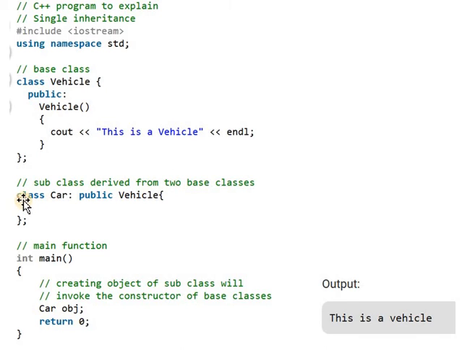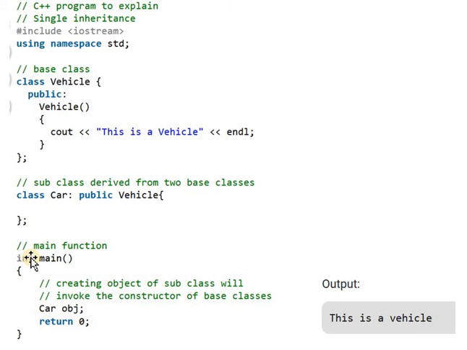How to define a subclass? First we use the class keyword. After that we give the subclass name. Then we are using a colon operator, and after the colon operator, we are specifying the mode of inheritance, that is either private, public or protected. Then after that we specify the base class name. Then in opening and closing curly brackets, we can write the class body or class definition.